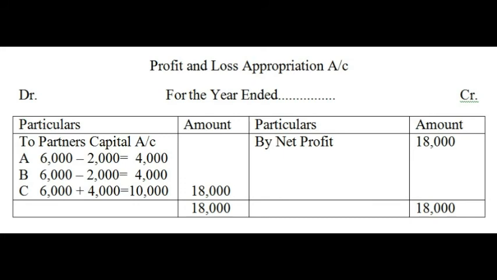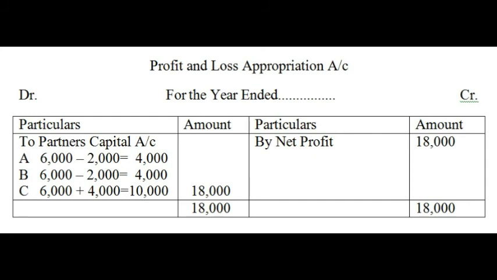And the guarantee to C given by A and B is rupees 10,000. That means C is receiving rupees 4,000 less. So 4,000 is added back to C. That makes his share equal to 10,000. That's the guaranteed amount.